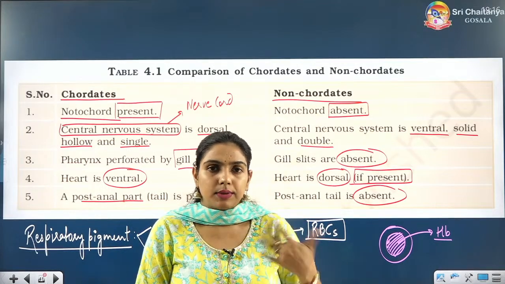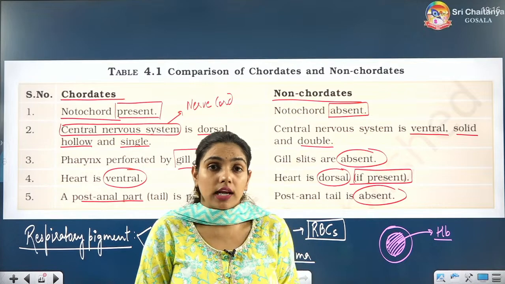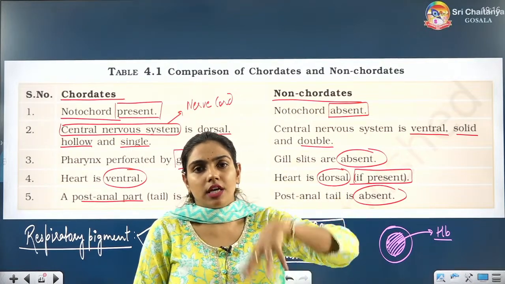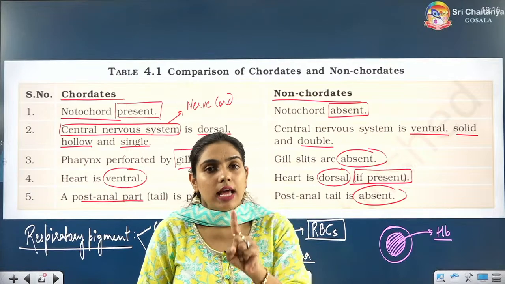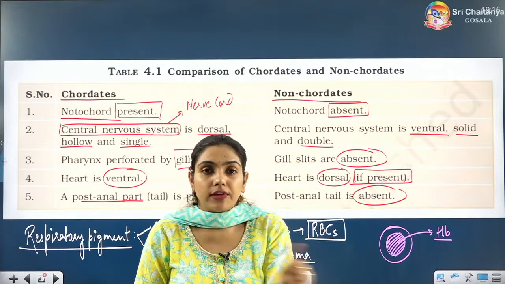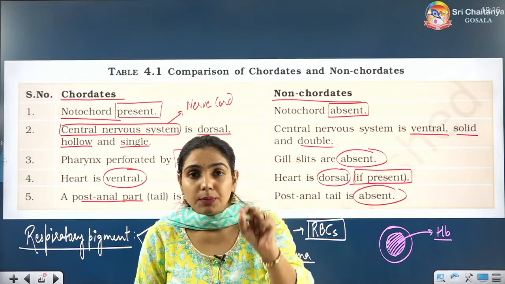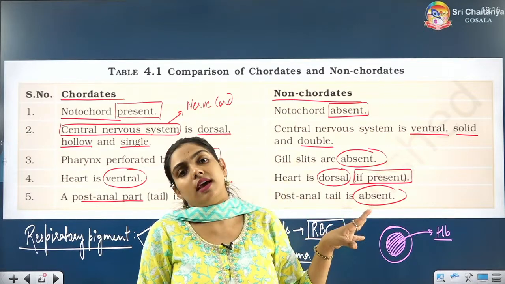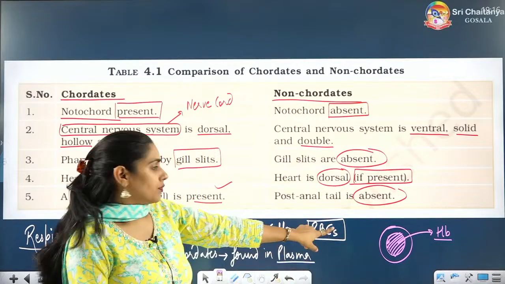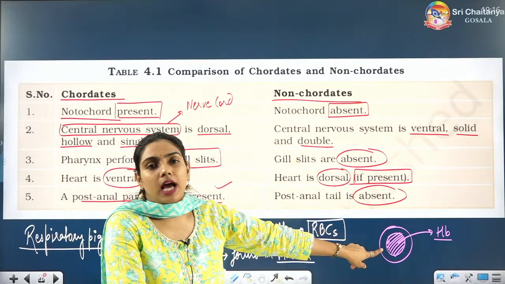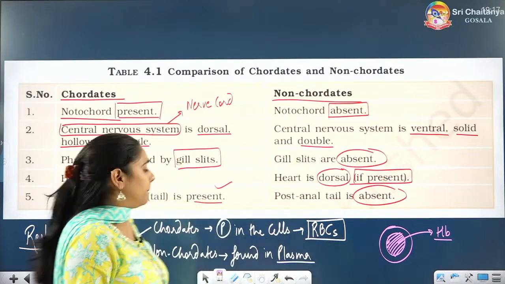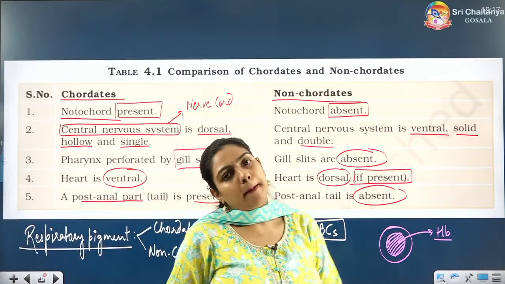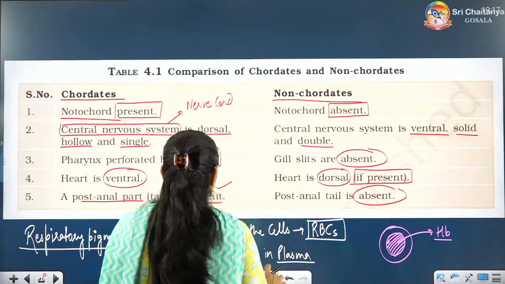When the RBC is formed, it is formed with a nucleus, but then the nucleus is removed. Why? Because hemoglobin should be there, which will help in the transport of gases. So for that particular function, RBCs lose their nucleus. So inside the RBC our respiratory pigment is present, but in non-chordates the respiratory pigment will be found in plasma. So that was an additional point.